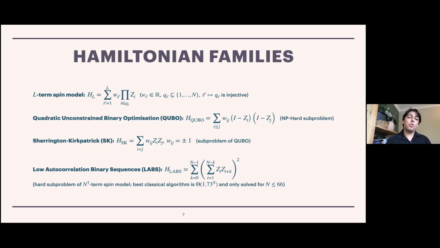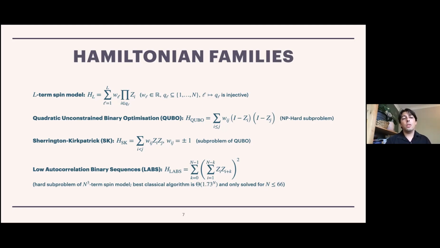So from most general to most specific, the L-term spin model is a weighted sum of L different products of Pauli Z operators, where the L refers to the number of terms in the sum. And remembering that this has to be in the diagonal basis. This has to be diagonal on the computational basis. And these can be arbitrary products of the Pauli-Z operators. Then that's quite a large class of possible models. So it's helpful to look at something a little bit more specific than that.